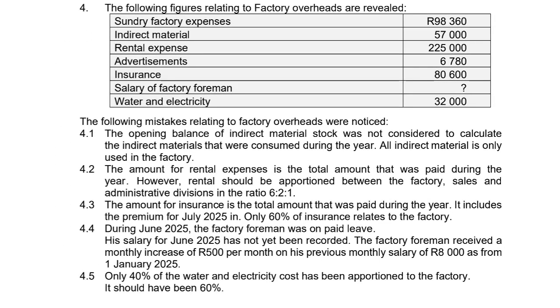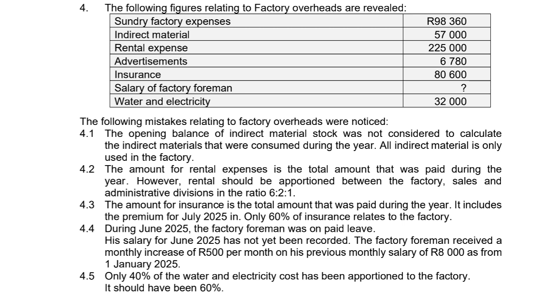In information number 4, the following figures relating to factory overheads are revealed for sundry factory expenses, indirect materials, rental expense, advertisements, insurance. The salary of the factory foreman needs to be calculated, and water and electricity. The following mistakes relating to factory overheads were noted. 4.1, the opening balance of indirect material stock was not considered to calculate the indirect materials that were consumed during the year. All indirect materials is only used in the factory.